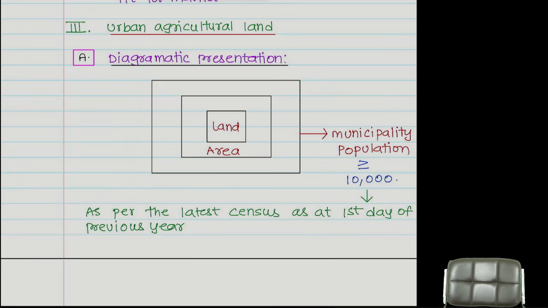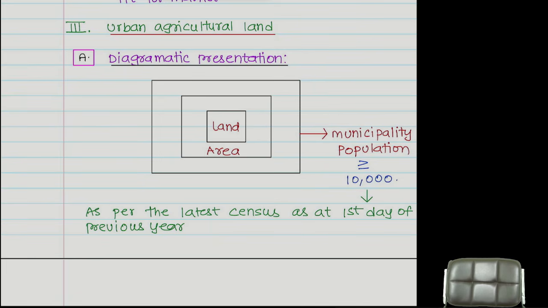Start from the micro level and go to macro. First, micro level, a small portion. There is a land. This land is situated in an area.